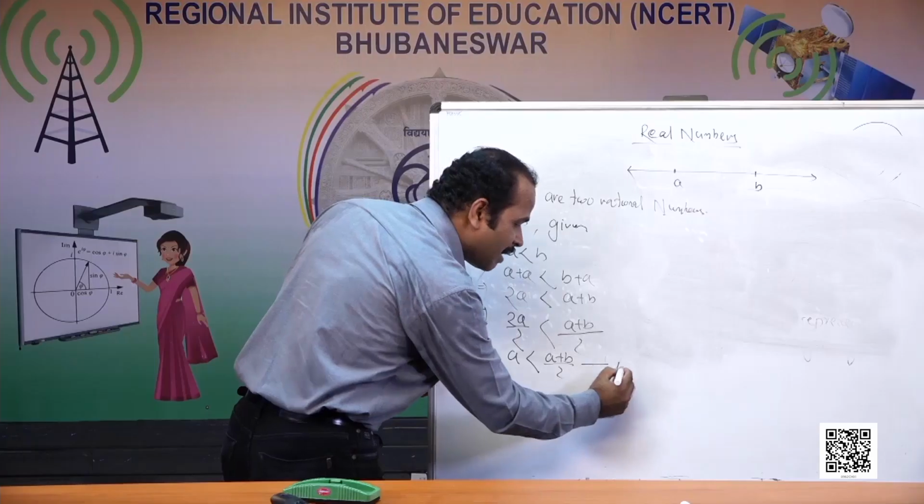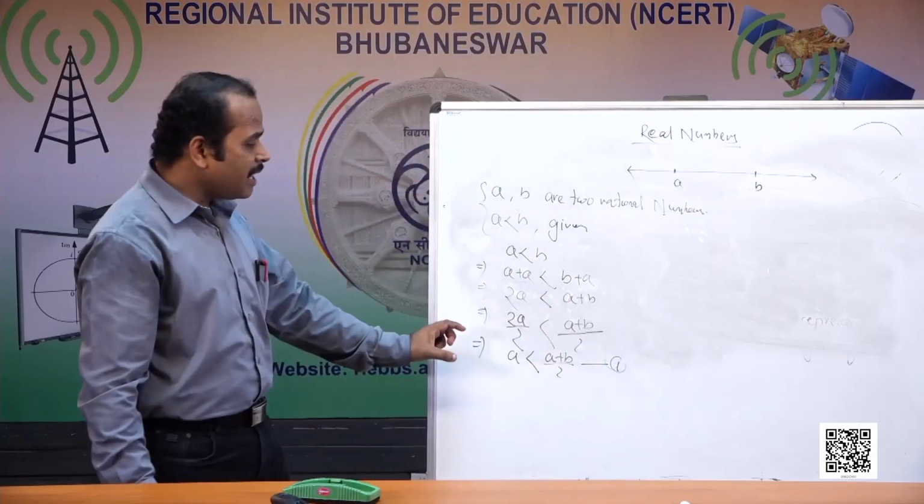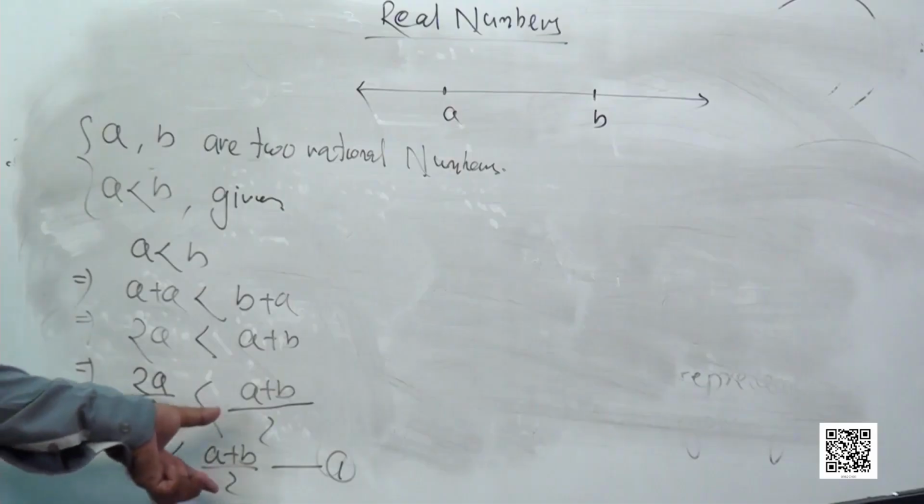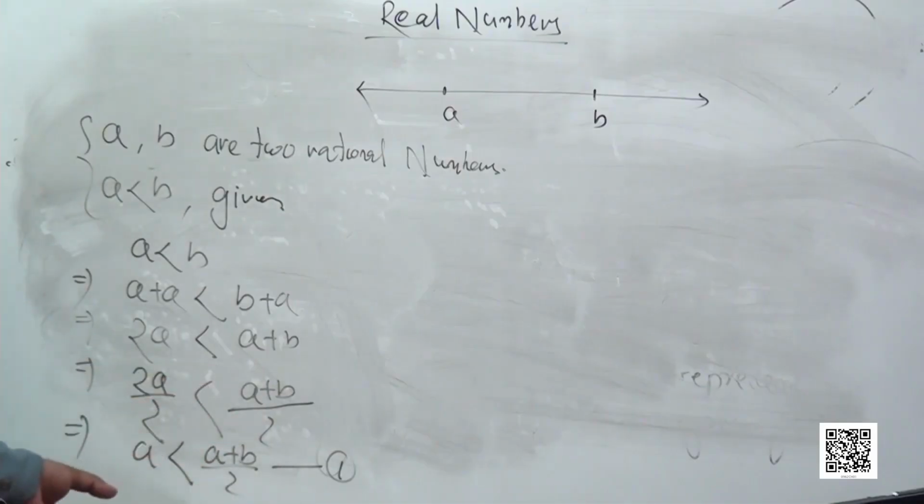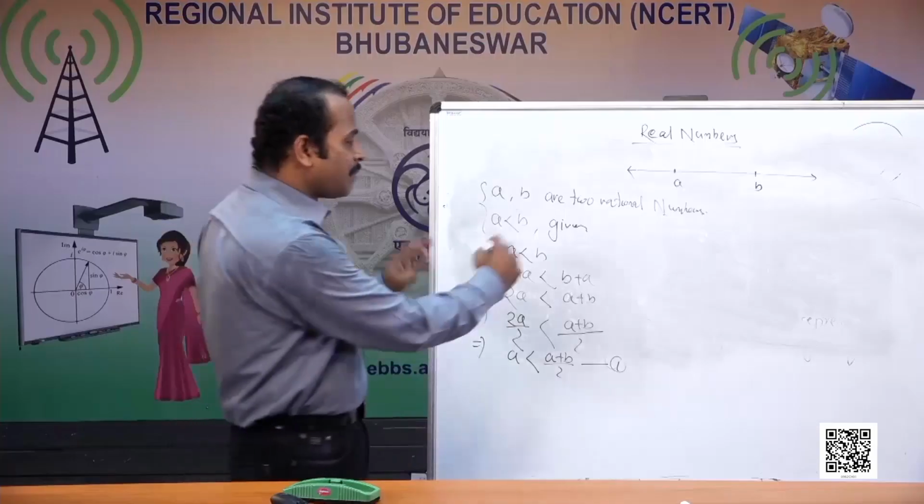Let us make it a statement and keep it here: A is less than A plus B by 2. That means A plus B by 2 is another number which is more than A. Now let me go to the next part.